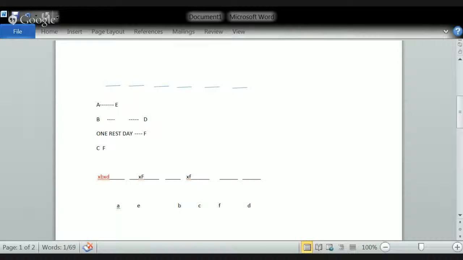So hope you understood what was the basic topic here, right? Hope you understood the topic about linear arrangements, how to arrange in a linear way.